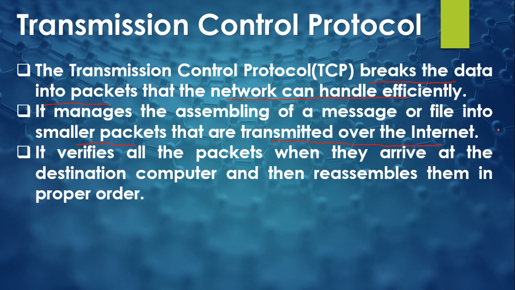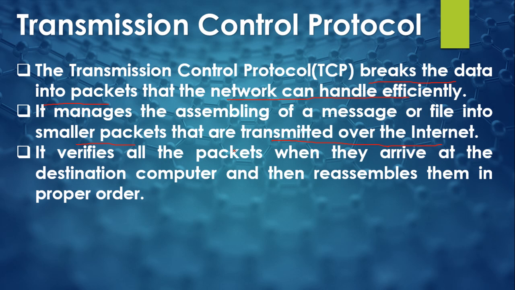At the source end the TCP has to divide the message into packets. This is the function of the TCP at the source point. But when these packets reach the destination point, then what will happen? At the destination point there is also a TCP protocol.